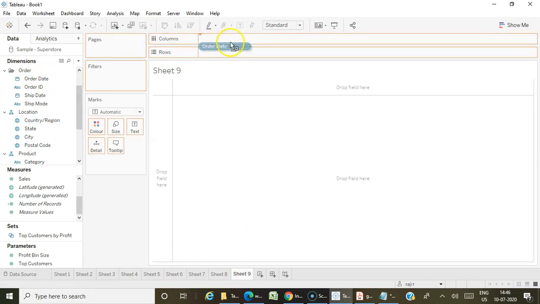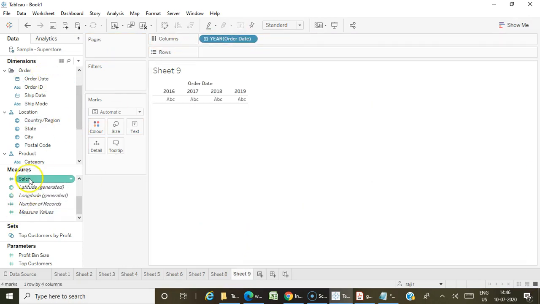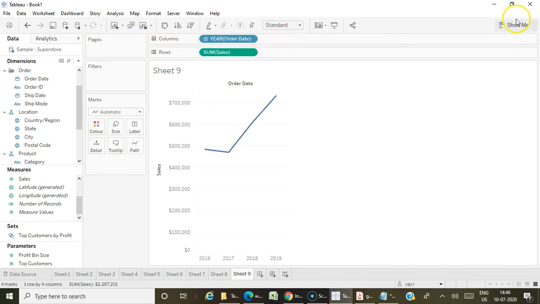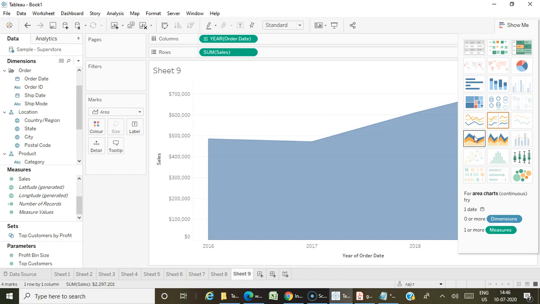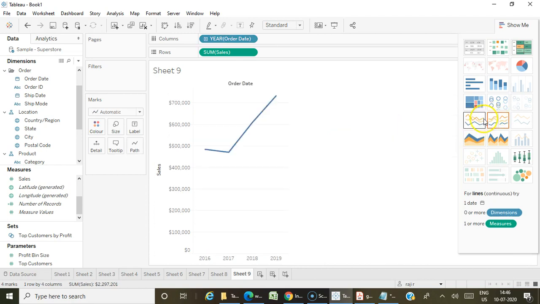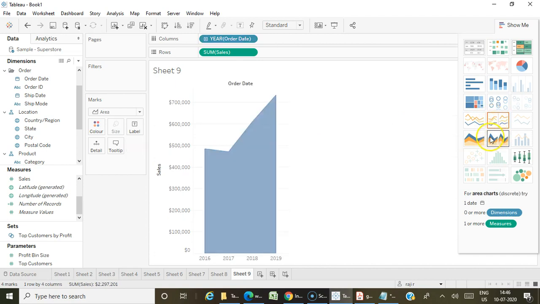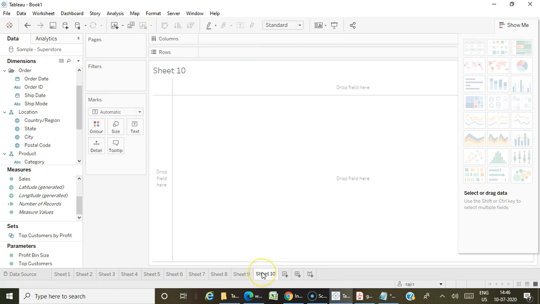And for any kind of line charts or area charts, the date field is mandatory in Tableau. Without a date field, you cannot create any line charts or area charts. Since we have the date column, you can create discrete lines as well as continuous lines, same as discrete charts also.